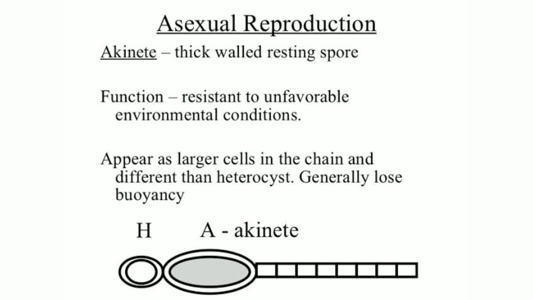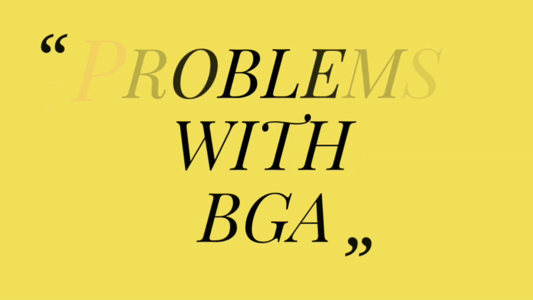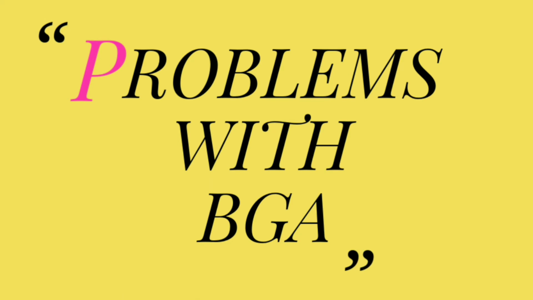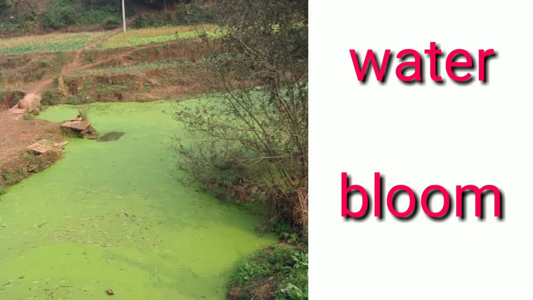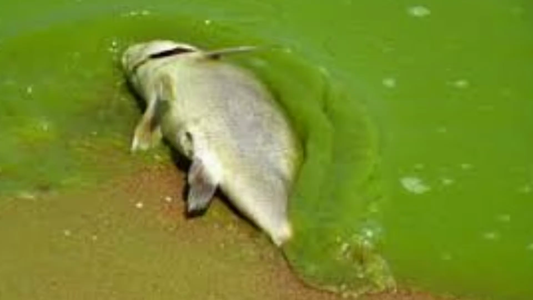Let us move on to the problems associated with blue-green algae. That is water bloom. The excessive growth of blue-green algae in water pollutes the water. Water bloom mainly develops due to blue-green algae. Example, Anabaena, Anabaena flos-aquae, Microcystis and Aphanizomenon.